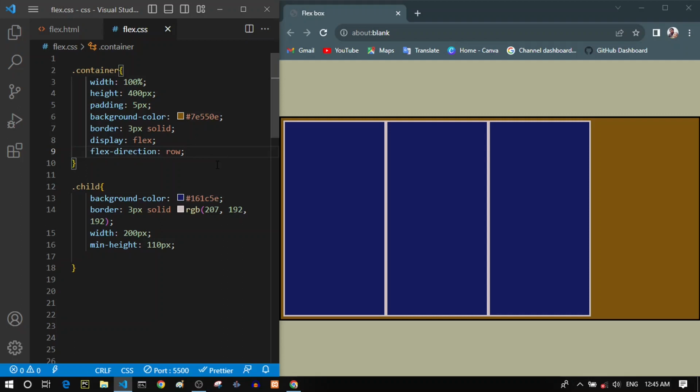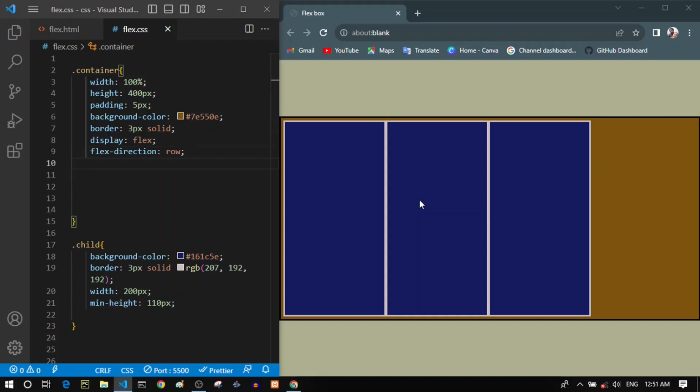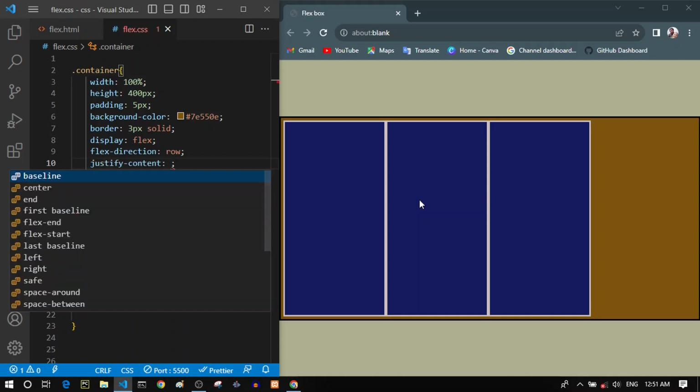So now that we have our FlexBox and we have specified the flex direction, which is a row-based direction, now for laying out these items inside this container, we have a bunch of properties. This is the most confusing part of the CSS FlexBox, and I hope that I can simplify it for you as much as possible. And I promise that I will try my best. So the first property for laying out these items inside this container is justify content.